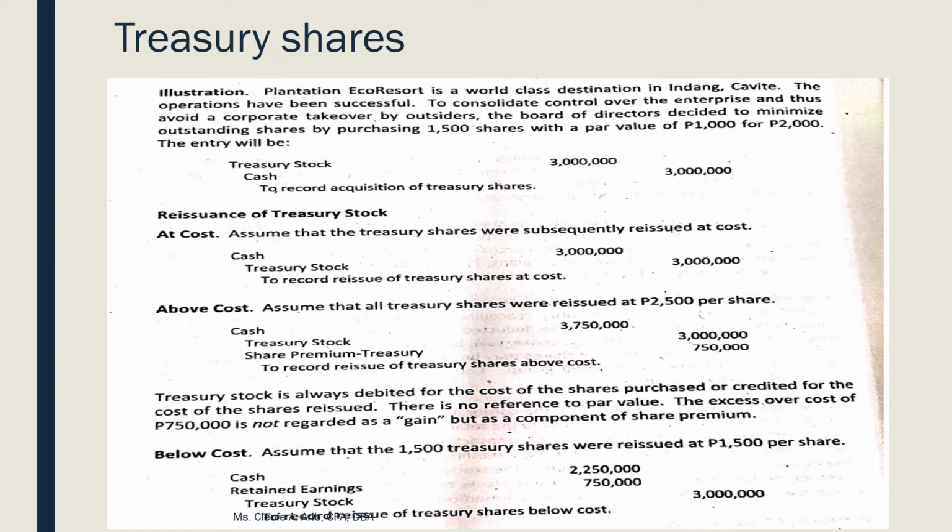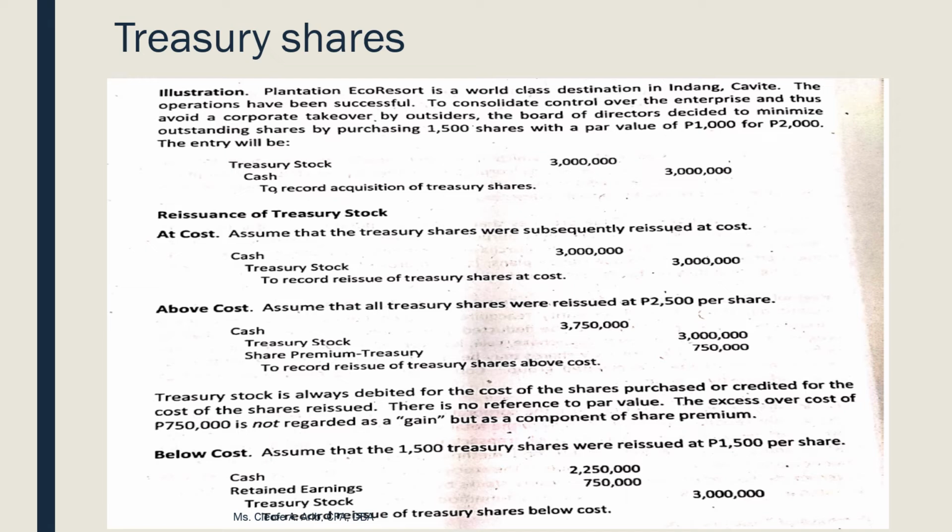Magkano mo siya binayback noon? 3 million. Because yung amount na nasa treasury stock ninyo is only 3 million. So you credit treasury stock at 3 million. Now, ma'am, hindi na sila equal. So, we create another account title. What's the another account title? So, the excess will go now to your share premium. Pero this time, you have to be very specific, ha? Especially share premium coming from Treasury. So, kailangan talaga may dash Treasury shares. So, ganyan lang ka-simple if mag-reissue kayo above cost.